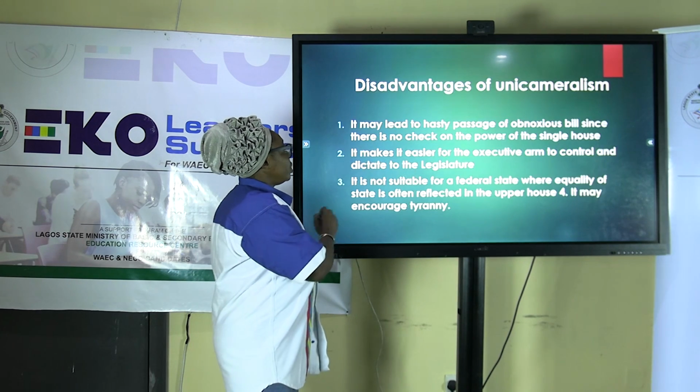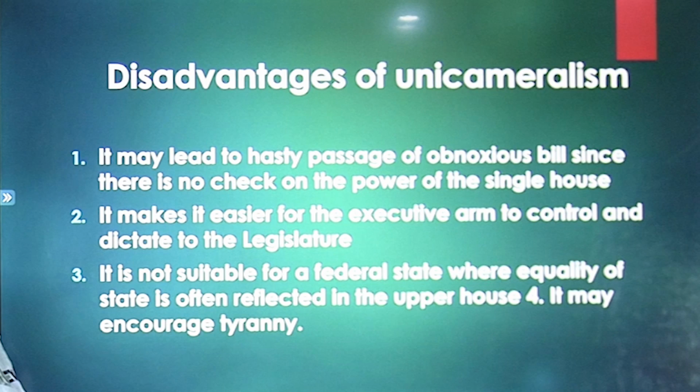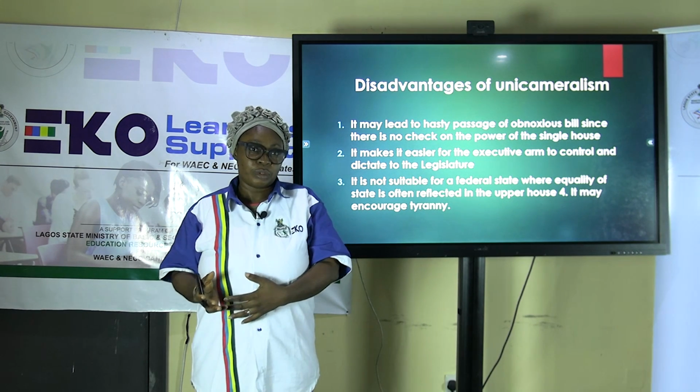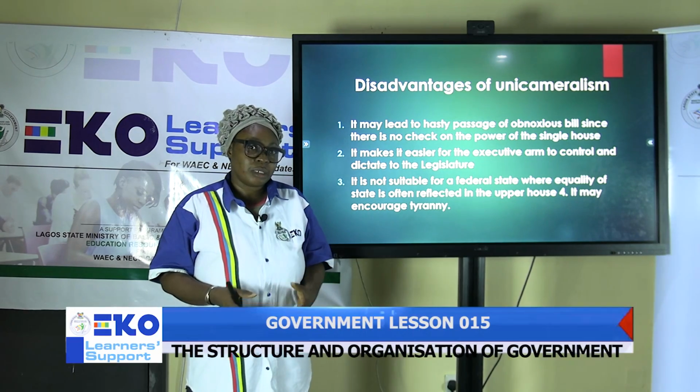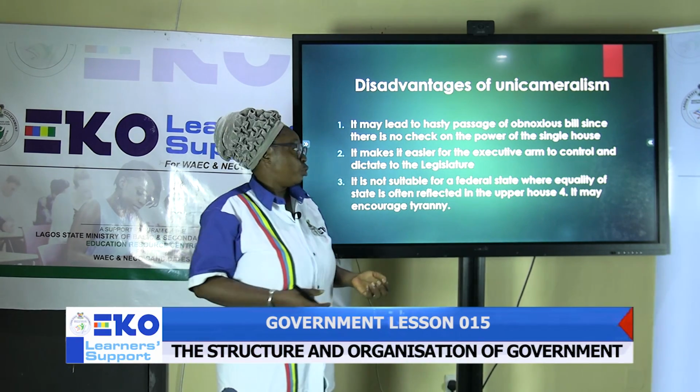Now we move on to the disadvantages of unicameralism. Number one, it may lead to hasty passage of obnoxious bills, since there is no check on the power of the single house. That is, no division, no opposition checkmating whatever they are doing.